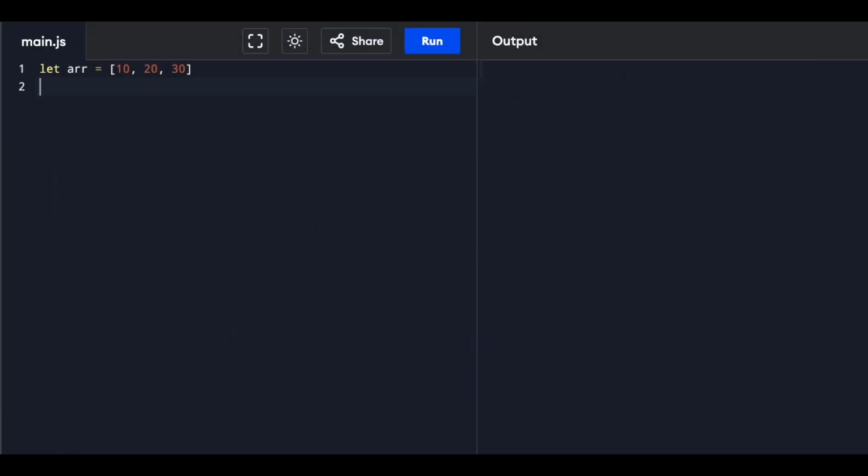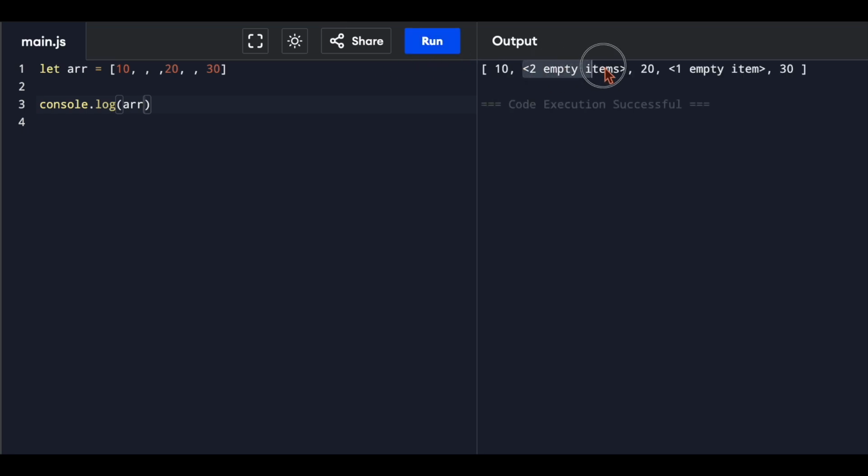JavaScript is excellent at what it does, and that is to make us cry. Let's add some empty spaces in between our values in the array. This is called a sparse array in JavaScript. If we console log this array, we'll get empty items in between logged. A sparse array is an array which can have these empty items in between.